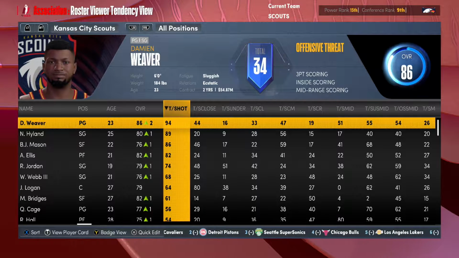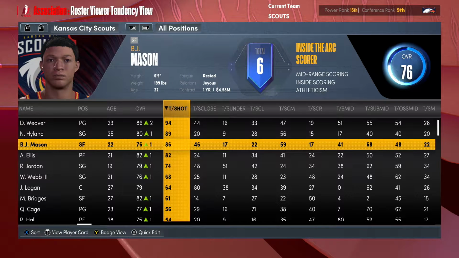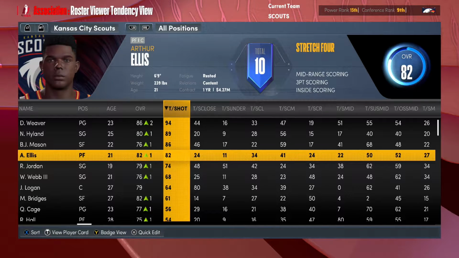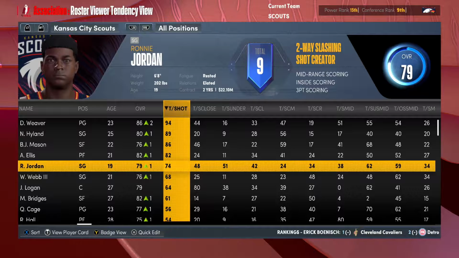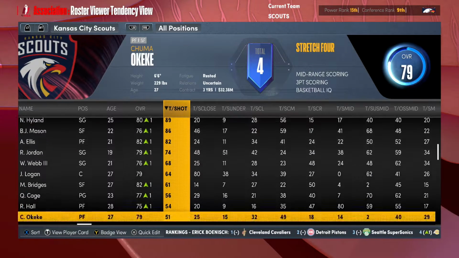That being said, here's our roster sorted by highest shot tendency to the lowest. Makes complete sense that Weaver is our top guy in terms of who shoots more often than not. Highland comes in at second, then BJ Mason of all people is third, then Arthur Ellis, our new power forward. Ronnie Jordan is fifth, then Wade Webb, Logan Bridges, and more.